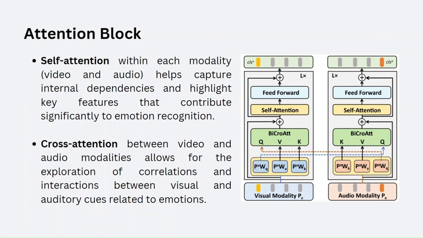So this is my attention block. As we can see, we have the visual modality and the audio modality. We are preparing the query, key and value, and then we are doing cross attention. Then we are applying self attention, then a feed forward, then add and normalize, and then we have the final audio and video features, and we are repeating this L times. So what does self attention do? Self attention helps us to capture internal dependencies and highlight key features that contribute significantly to emotion recognition for that modality. While cross attention tells us the correlation between audio and video features, and which feature is more important in both of them.